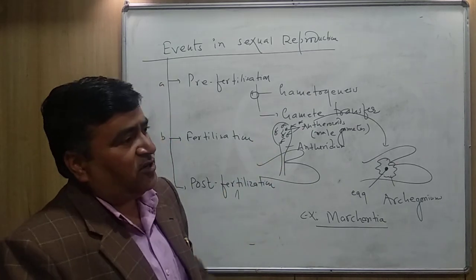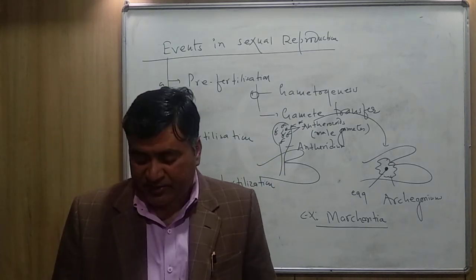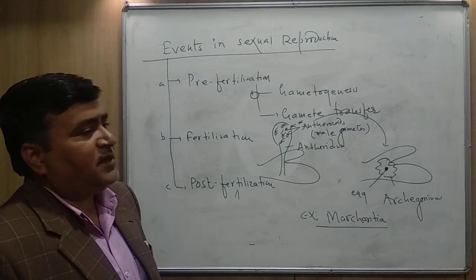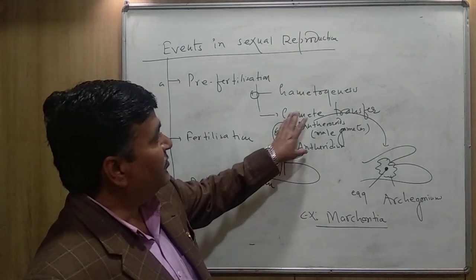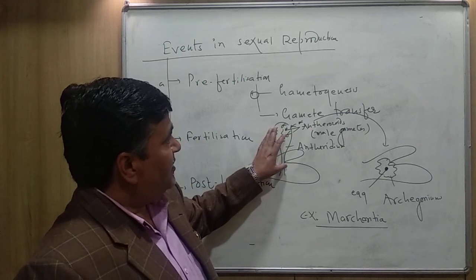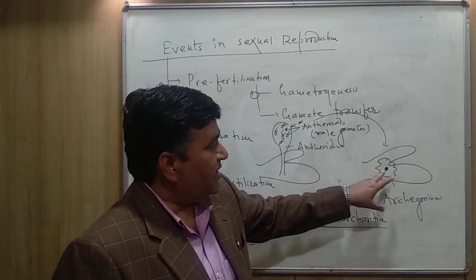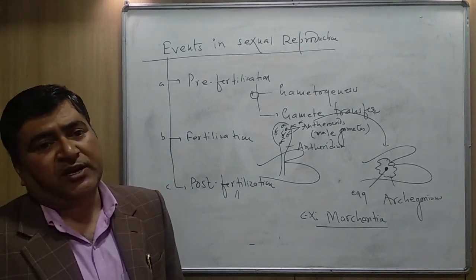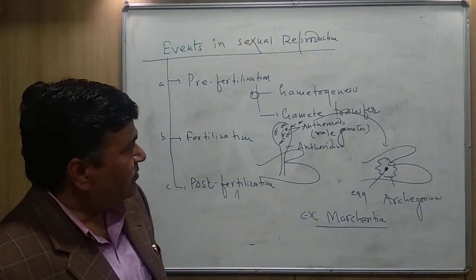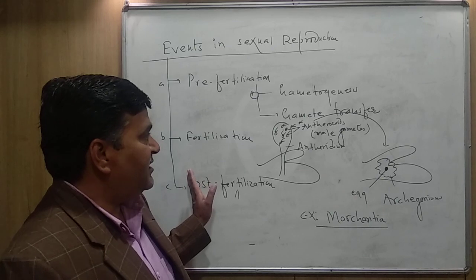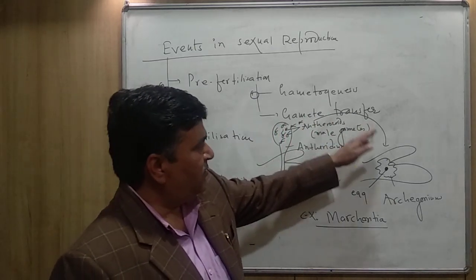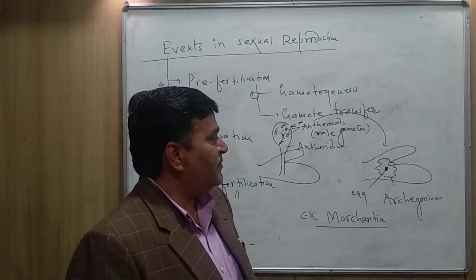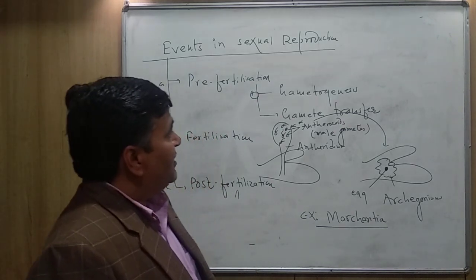And in this condition also, the number of male gametes produced is very large. Why is the number of gametes more? To increase the chance of fertilization, because some of the male gametes are unable to fuse, they move in the wrong direction. At least a few antherozoids will come to the archegonium and they can fuse.